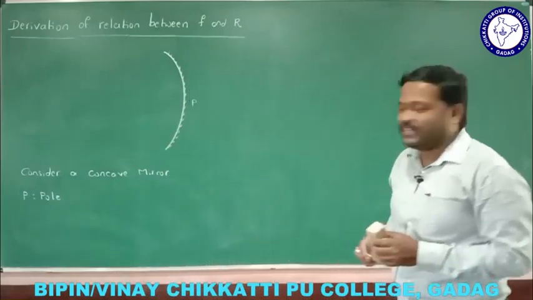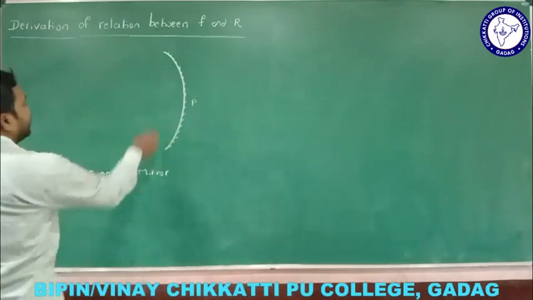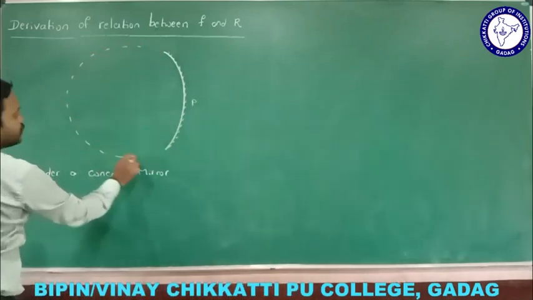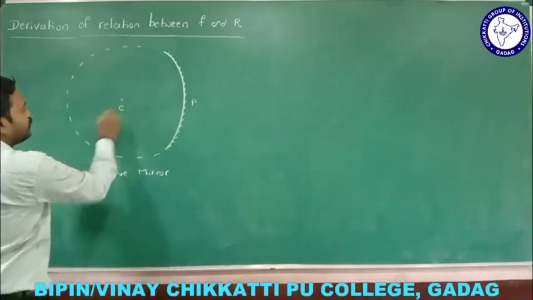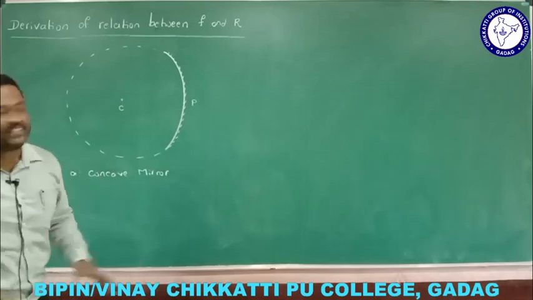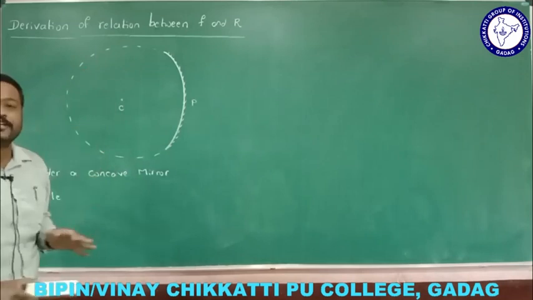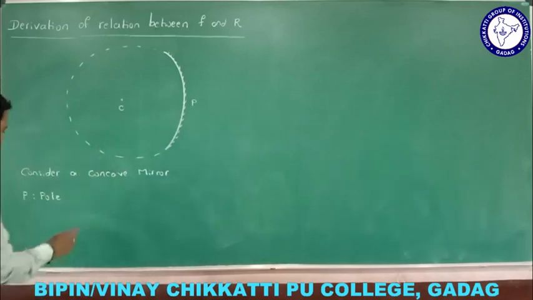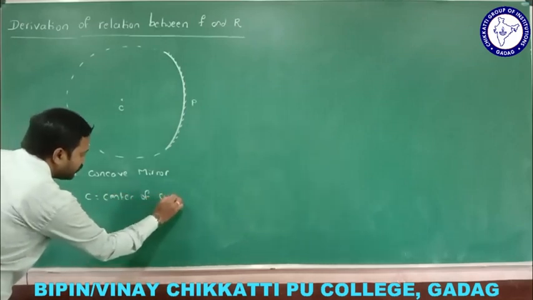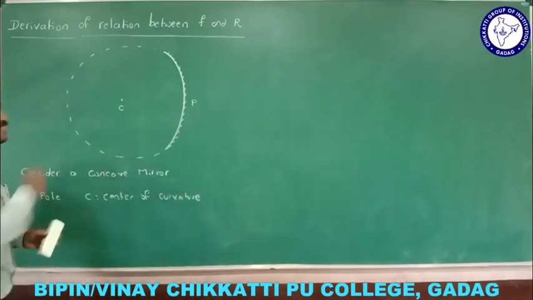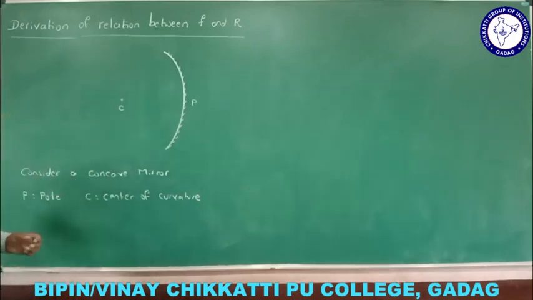Now, where is the center of curvature? You know how to find the center of curvature. Let me imagine a sphere here, and the center of the sphere is the center of curvature. It is the center of the sphere of which the mirror is a part. So that point is called the center of curvature. C is the center of curvature. Let me remove this. Just imagine it to get where actually the center of curvature is.